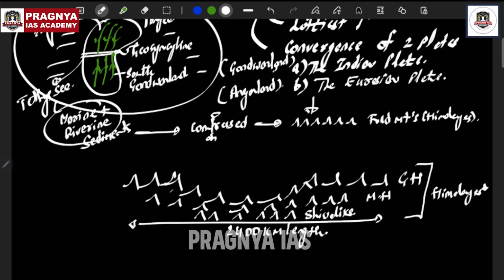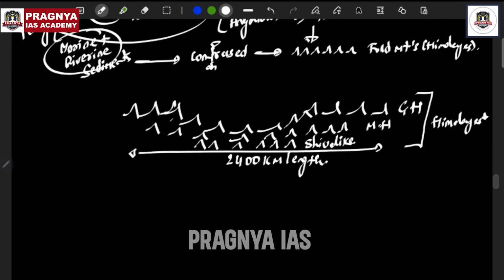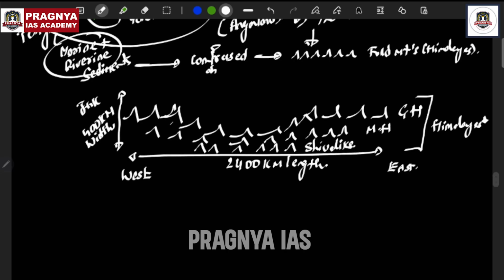Now, if you observe the three sections of the Himalayas very clearly, one more fact you have to understand is that there is a difference in the width between the west and the east. Towards the west, it is 400 kilometers wide, which you can find in Jammu and Kashmir. Towards the east, it is not 400 kilometers wide; it is just 100 kilometers wide. You can observe it in Arunachal.